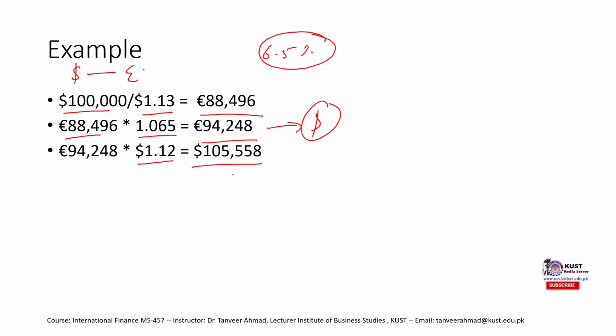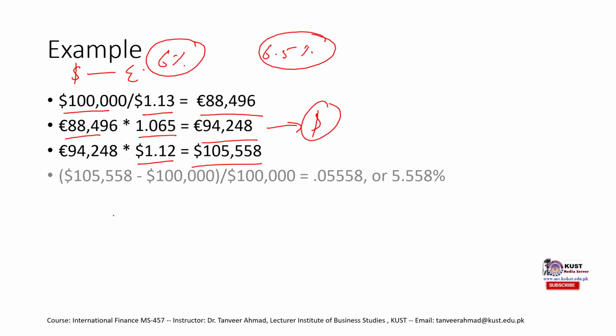Now, was depositing our money in euro better, or should we have deposited this $1 lakh into a US bank and earned 6%? Which one would have been better? Let's calculate the rate of return. How do we calculate the rate of return?